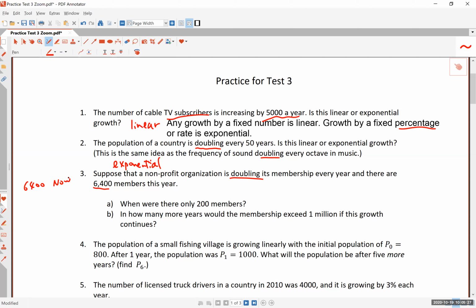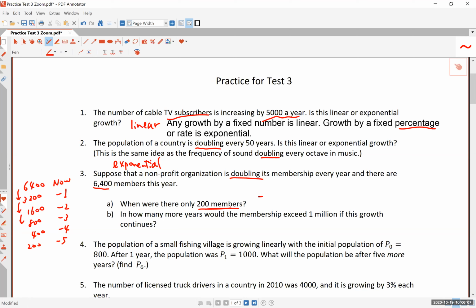Then you can start asking your question. It's doubling every year, so a year ago, you can write this as -1, there were 3,200 people. Why 3,200? Because it's half of this year's membership. 2 years ago, that's half of that at 1,600. 3 years ago, there must have been 800. All I'm doing is cutting the membership numbers in half. Then 4 years ago, there were 400 people, and 5 years ago, there were 200, and that is the question.